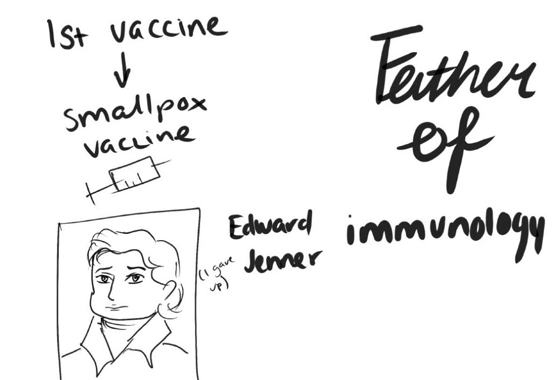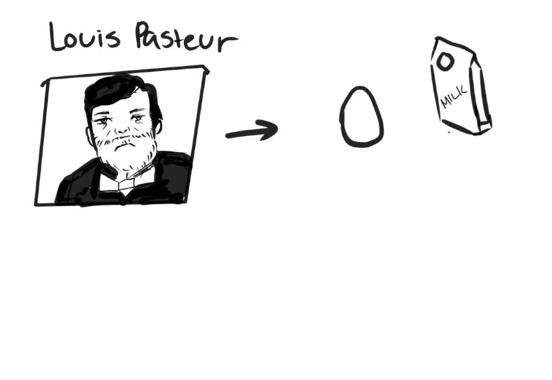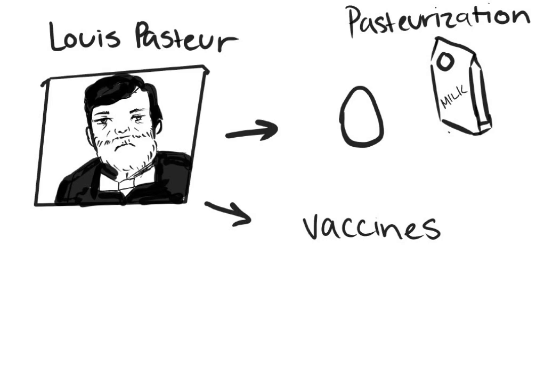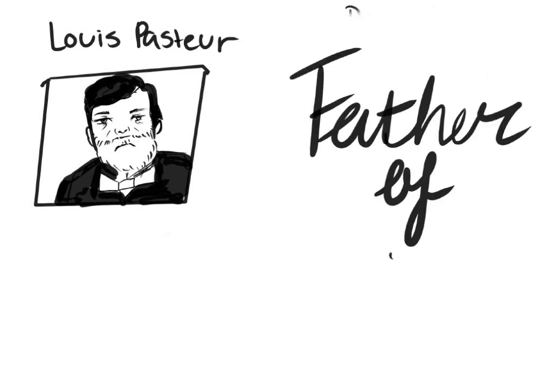Another famous person in the field of epidemiology is Louis Pasteur, who developed methods for preserving food like pasteurization, as well as vaccines. He developed the vaccine for rabies and anthrax. He's honored as the father of bacteriology.